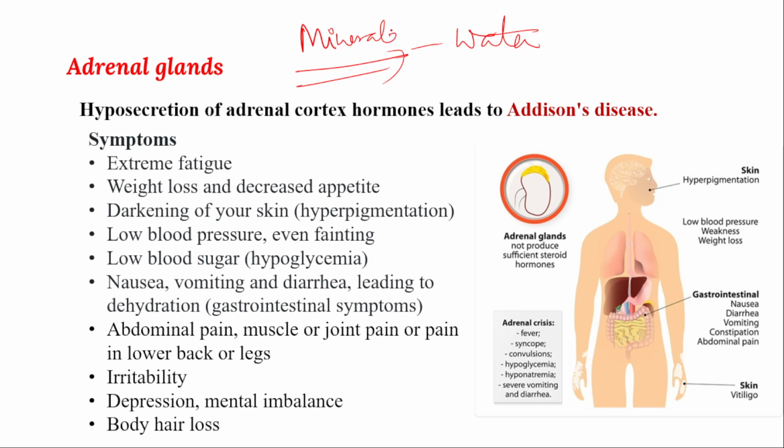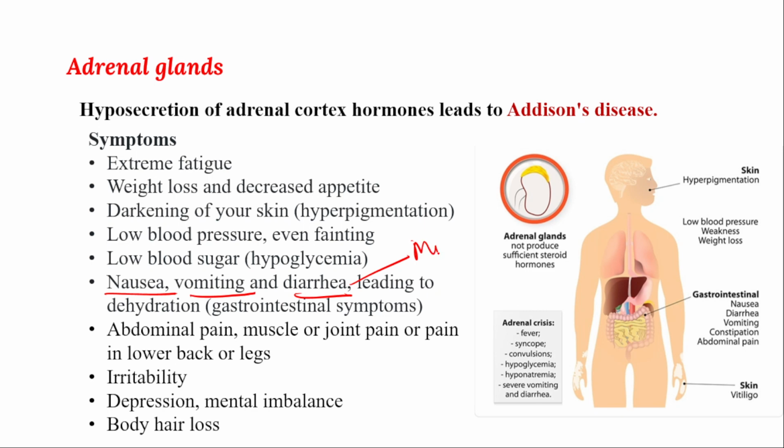Whenever these mineralocorticoids have abnormal function, with less secretion, water will influx into the digestive system. Whenever more water influx happens to the digestive system, what will happen? That leads to symptoms such as nausea, vomiting sensation, and watery diarrhea. Why? Because mineralocorticoids mainly help in balancing the sodium and potassium gated channels and help in water balancing.